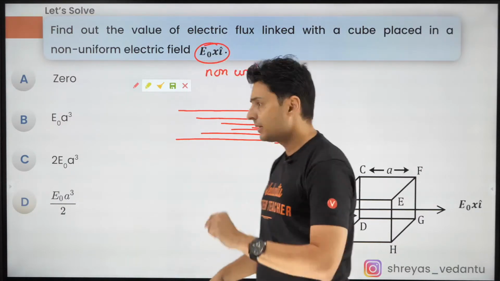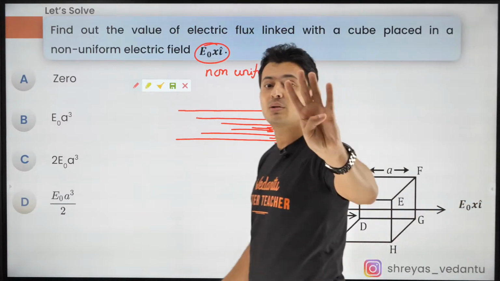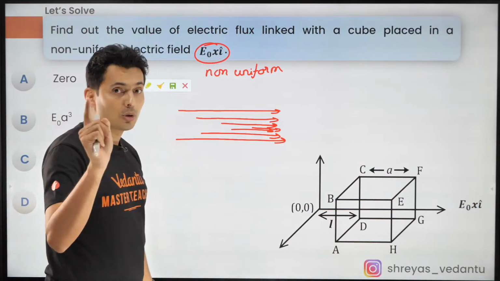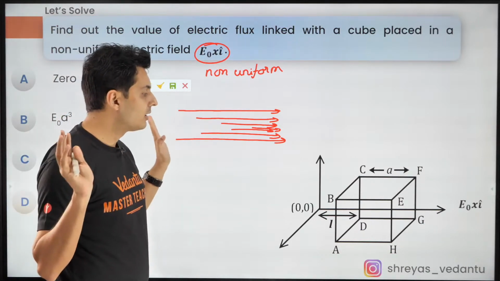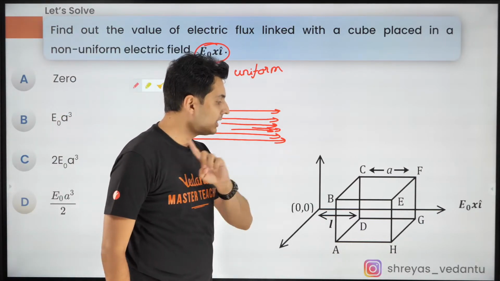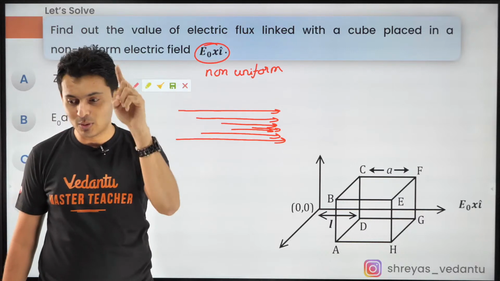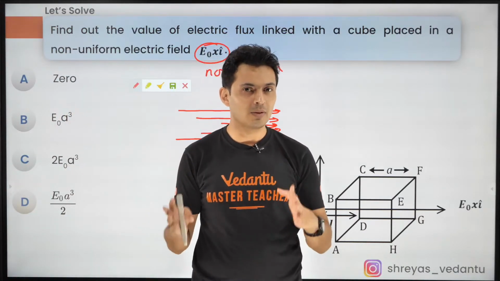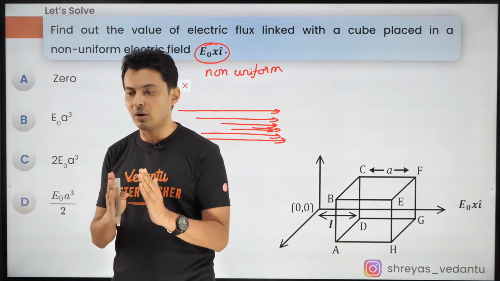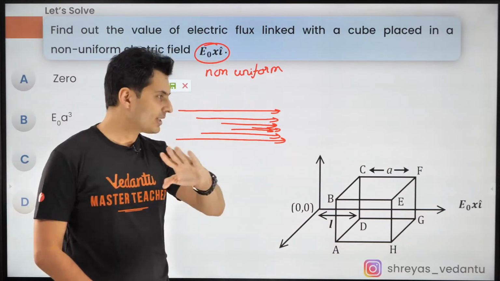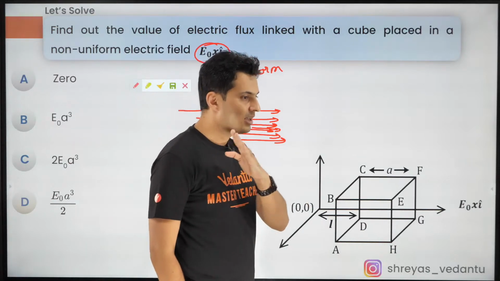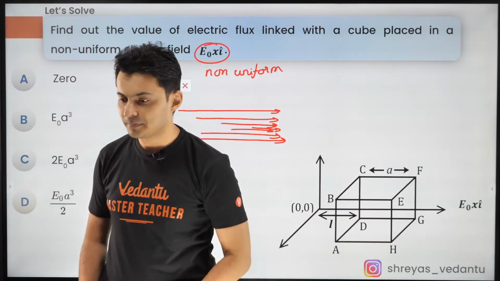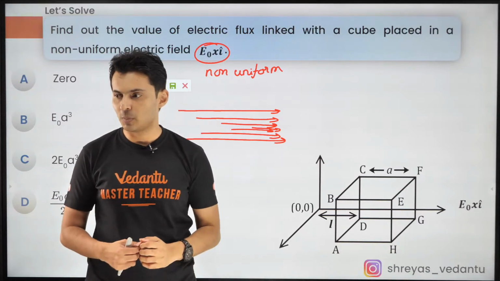First, try it out. Hint: there will be 4 surfaces through which flux will not pass. Which are those 4 surfaces? Can you label them? Can you type it out? Think about it. Only 2 surfaces are there, and through one it is positive, through the other it is negative. So you can solve it. That is your hint. Only through 2 surfaces it will pass. What should be the answer?